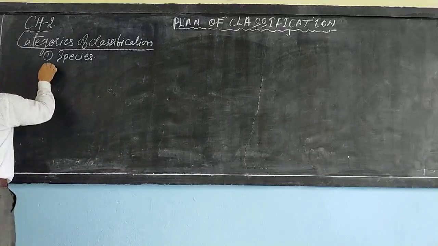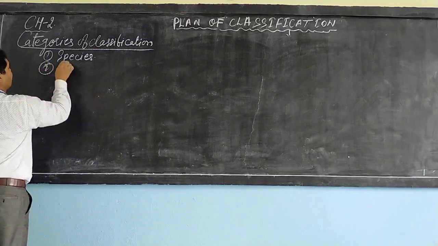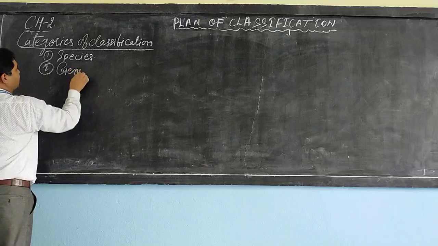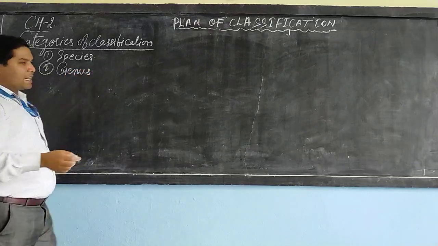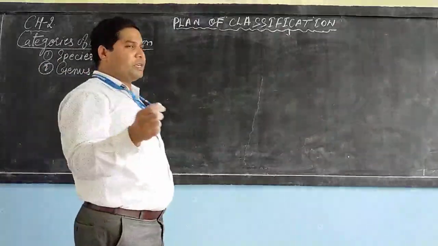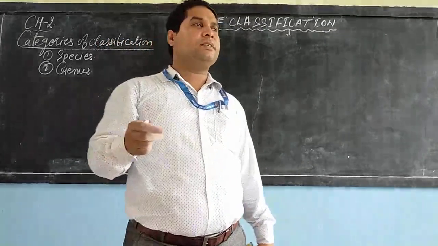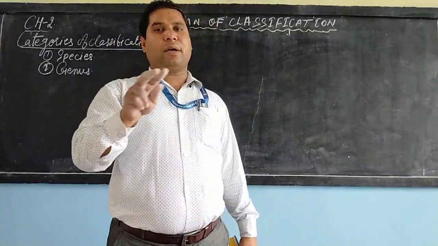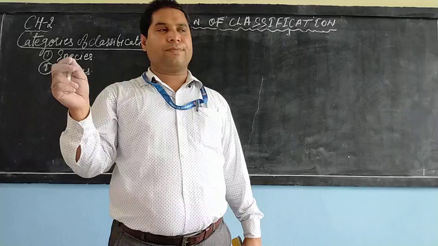So the next is genus. You can understand genus in this way. Dear student, you may have seen two types of crow in the school.